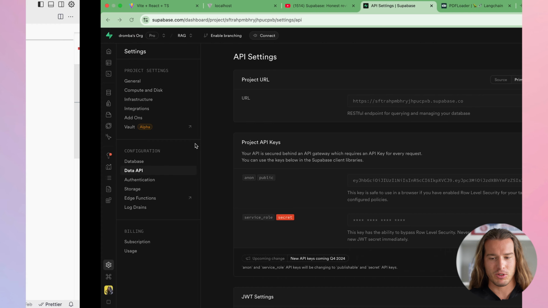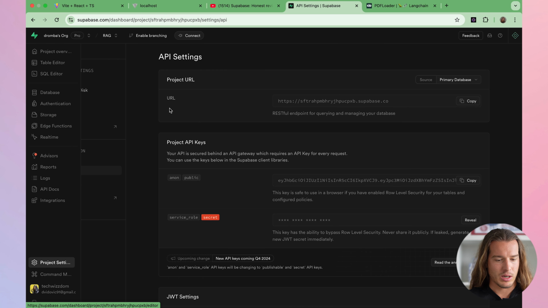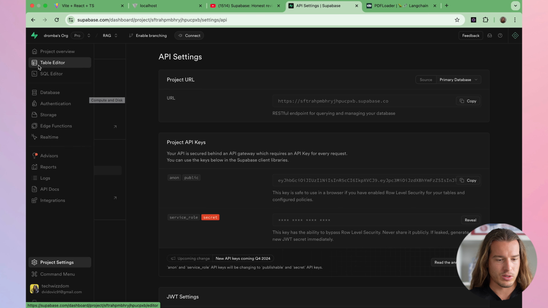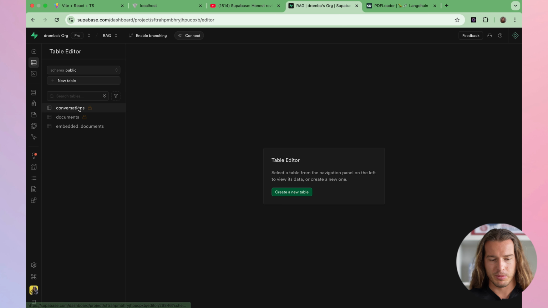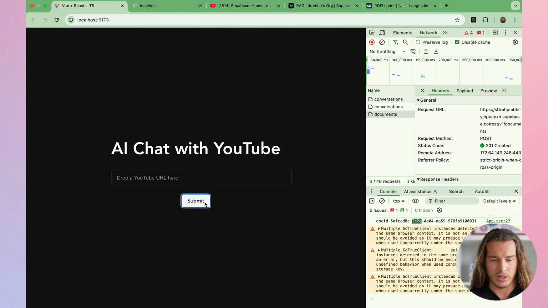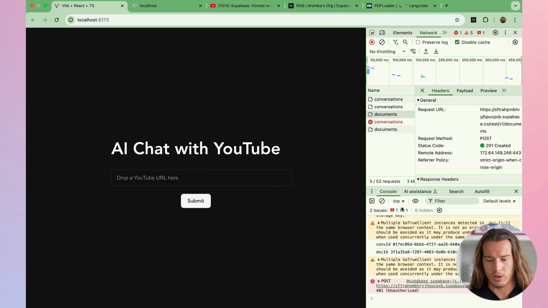And let me just demonstrate how that would work. For example, right now it will work because RLS is off. But if I enable RLS for this table like it was before, and I try to create it, I will get an error, right?